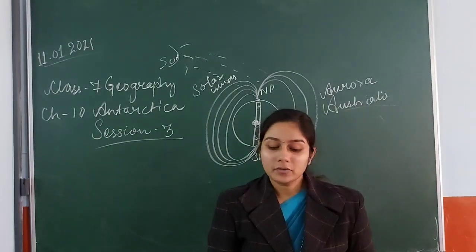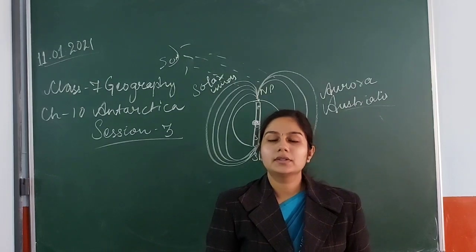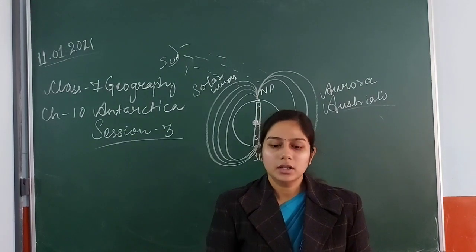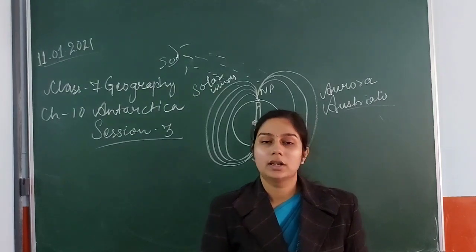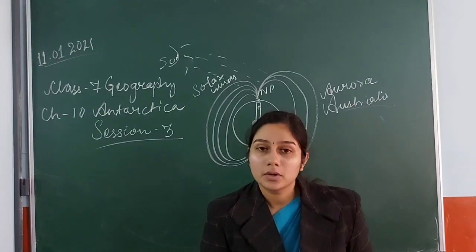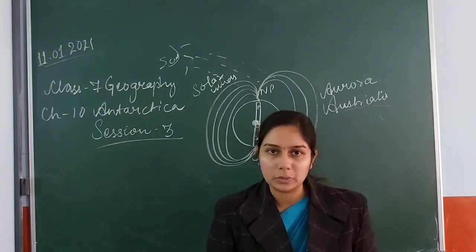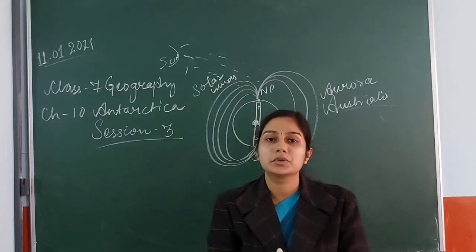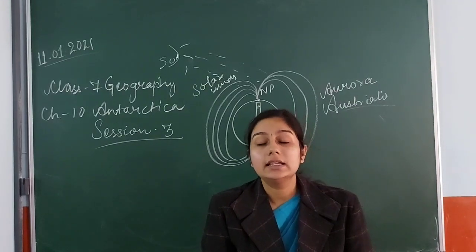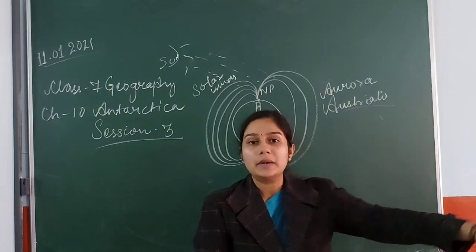Then, effects of global warming on Antarctica. When there is no presence of living creatures over there, how come global warming is happening on Antarctica? How come ozone layer depletion is happening on Antarctica? Because the greenhouse gases responsible for global warming and ozone layer depletion are lighter in weight, and they are warm in temperature.